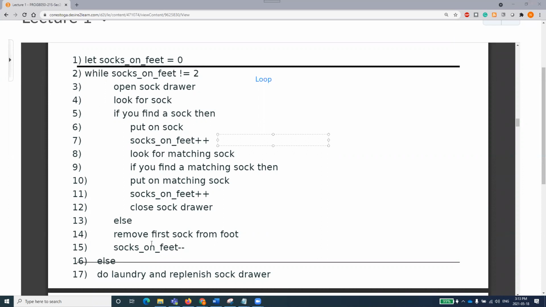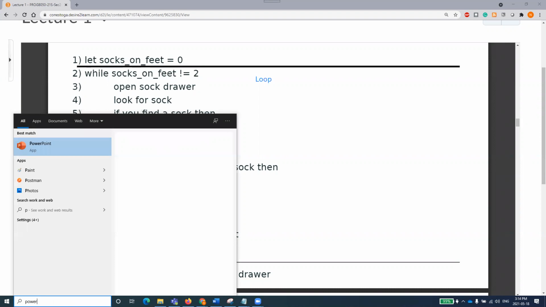Yeah. Okay. Right. So then if we find a matching sock, then it is again an increment, which will become 2, and we are closing the door. If we are not finding a matching sock, then I think we are also removing the sock, so decrement. Yeah.